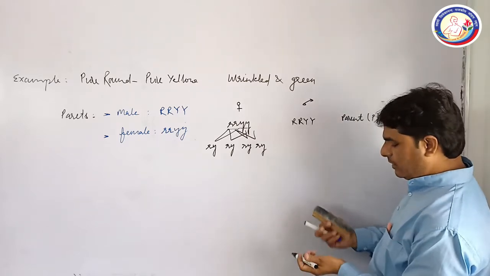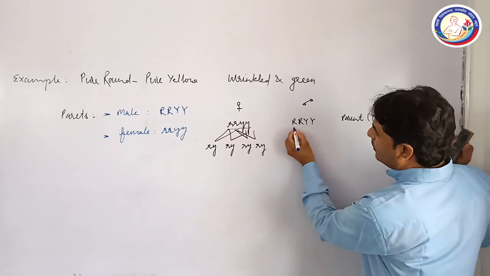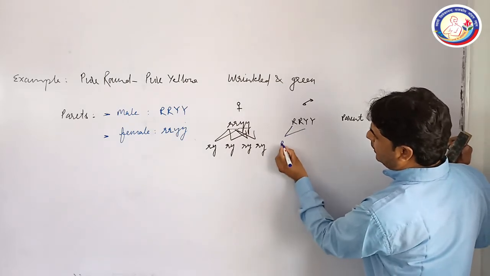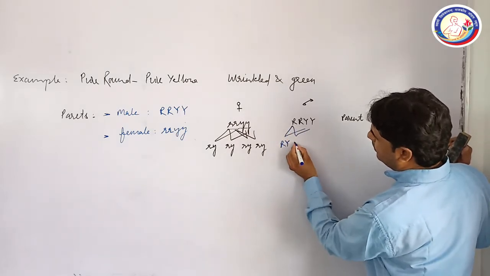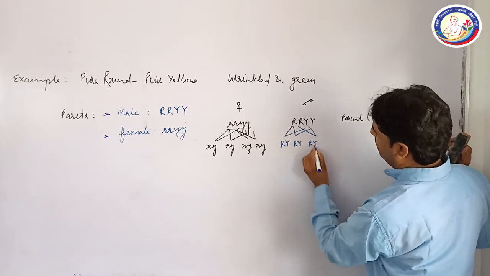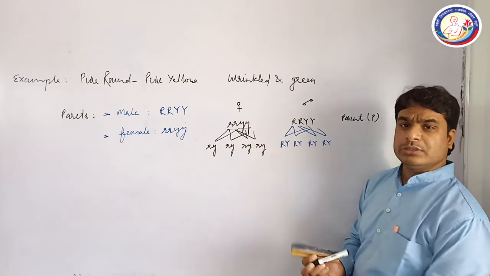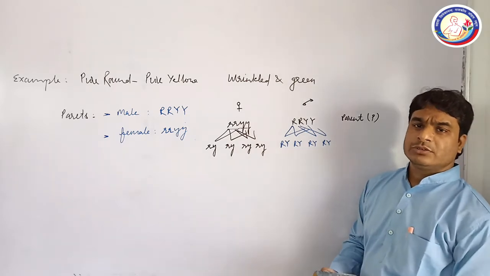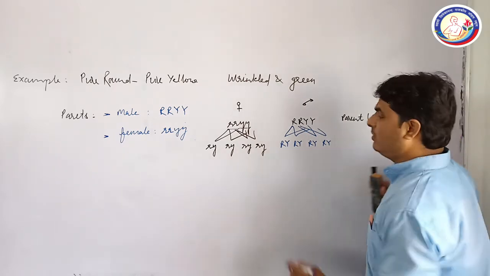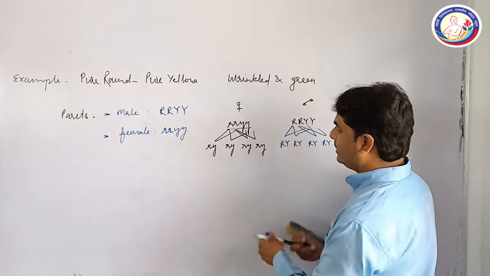Similarly, when you draw the figure here, capital R, capital Y, capital R, capital Y, capital R, capital Y, and capital R, capital Y. Because all the gametes are similar, rather than using all the gametes, we can use a single gamete here.